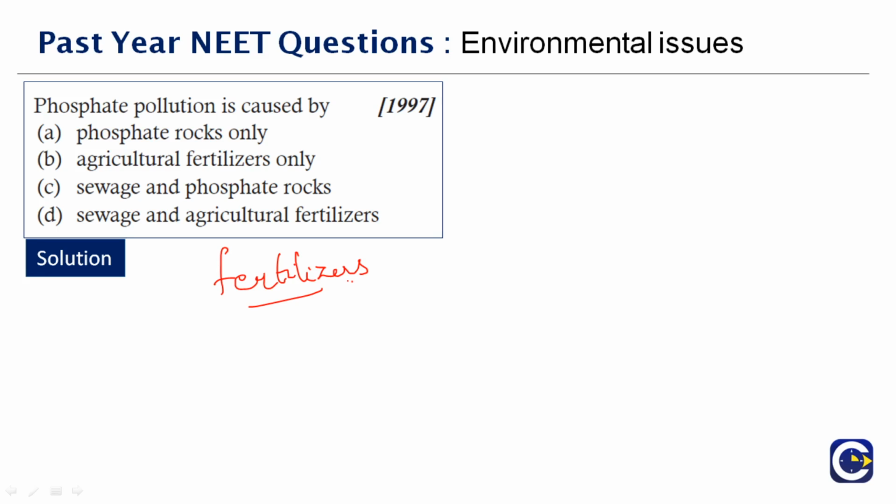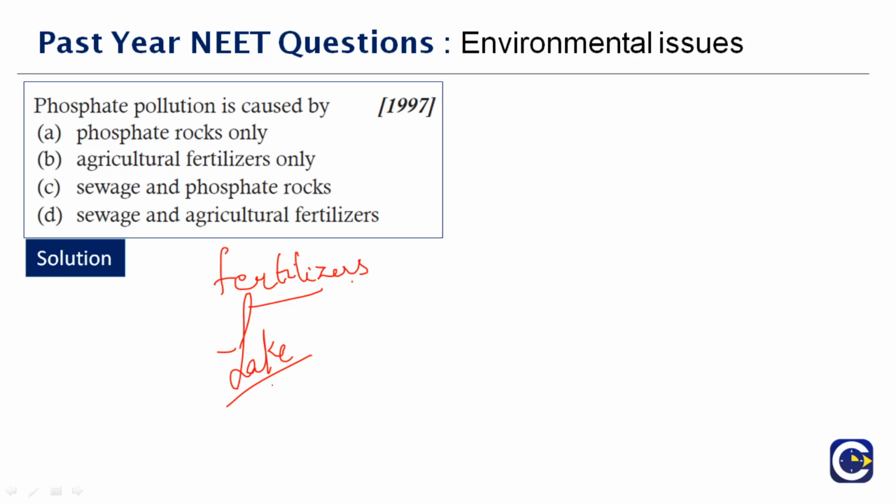So phosphate pollution, if you see, is majorly caused because of the sewage and the agricultural fertilizers. You have nothing to do with phosphate rocks and all, but the major contribution is from sewage and agricultural fertilizers. Sometimes these depositions which go into the lake can actually lead again to a new system of pollution which is called eutrophication.